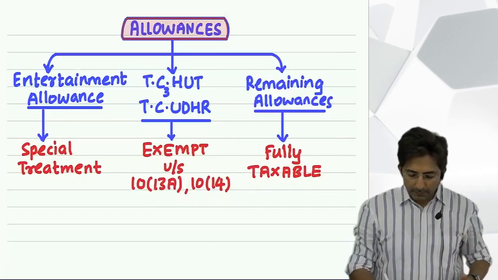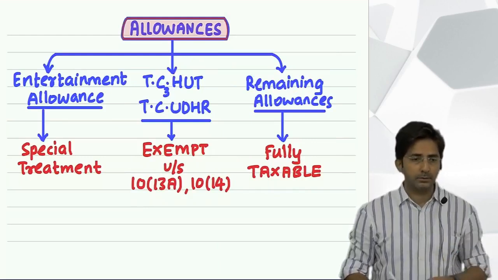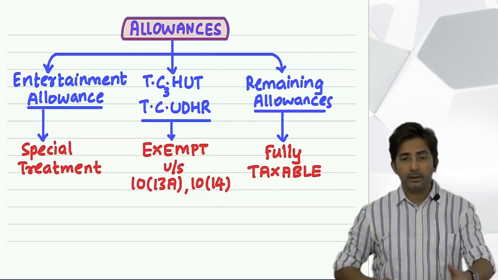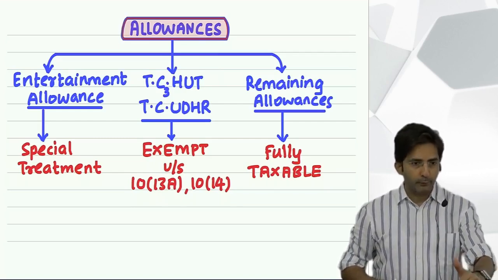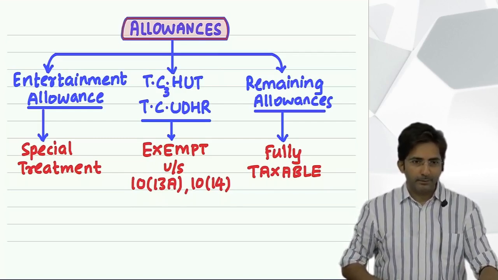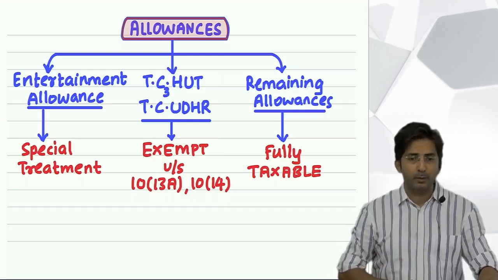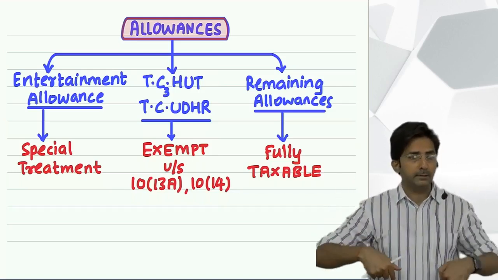Then after H, U stands for underground allowance. You know this allowance is given to whom? Employees working underground in coal mines. There is a movie also right now, Mission Raniganj, with Akshay Kumar, where you saw people working underground in the coal mines.